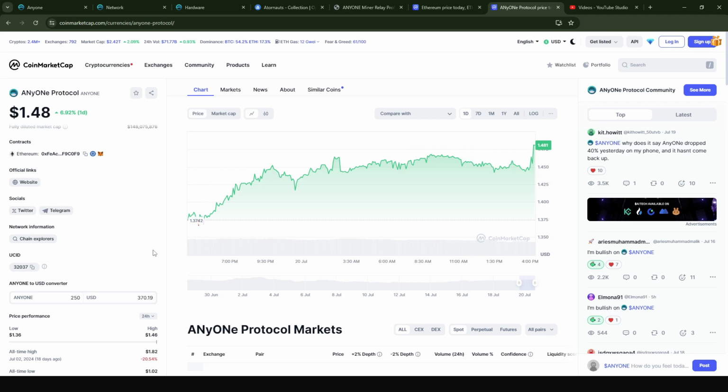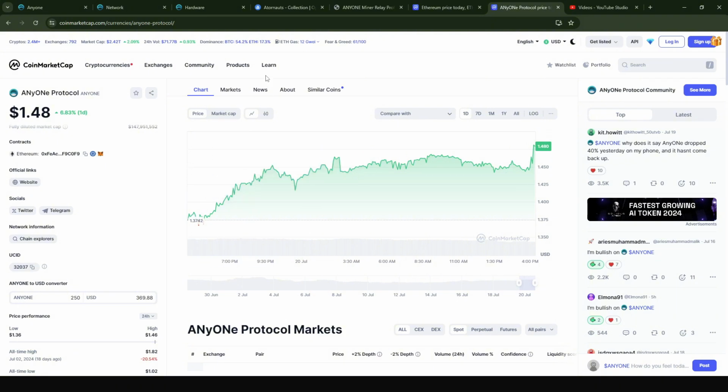Now, the second thing, like I said, is you're going to need 250 ANyOne tokens. At the current price of $1.48 today, this is going to amount to $370 US. So basically it means that when you want to get a hardware relay, you're going to pay around $800, compared to, for instance, my case. When I bought my ANyOne, at that time it was the ATOR token, it was really at the peak of the market, and I think I paid about $3 per token. So my initial investment was way higher compared to those who would be getting in now.